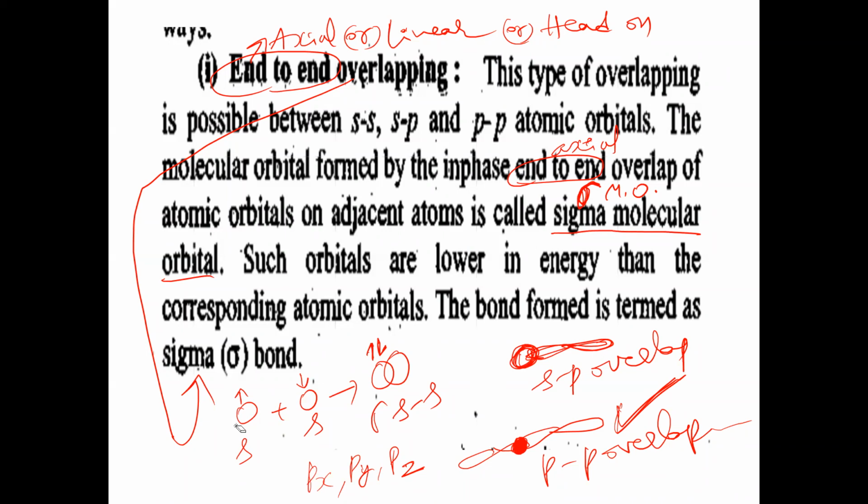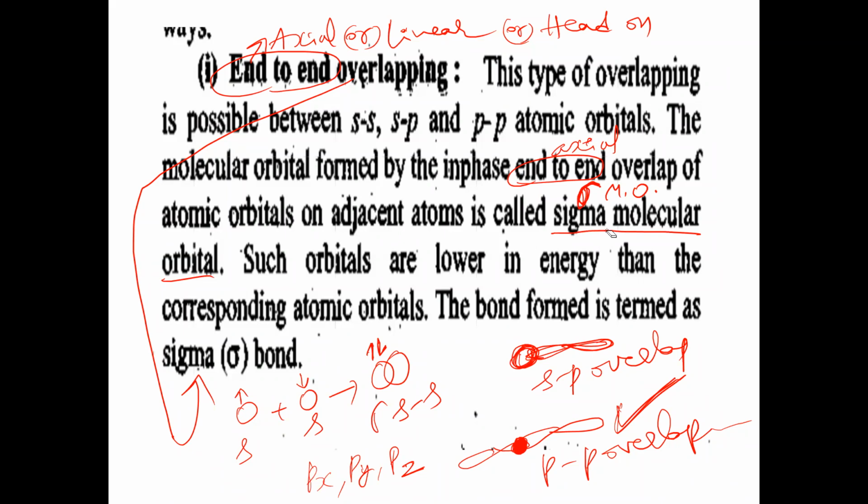The electron waves of these orbitals will be in phase with each other. When both electron waves are in phase with each other, it is called in phase end-to-end overlap, or in phase axial overlap.